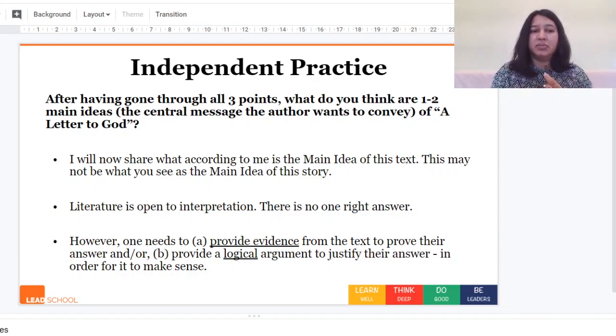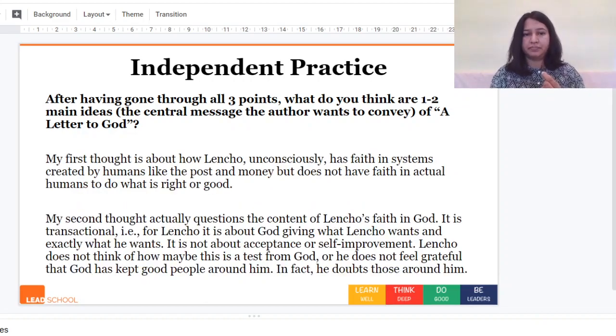So this is really important to understand. There is no one right answer, so don't think that what I have written is the correct answer. So let's look at my thought process. My first thought is about how Lencho unconsciously has faith in systems created by humans, like the post and money, but does not have faith in actual humans to do what is right or good.